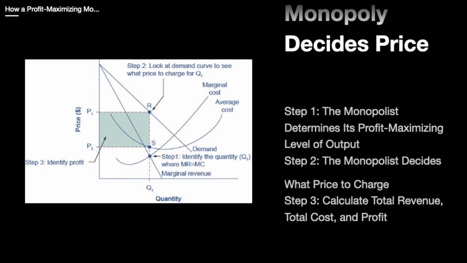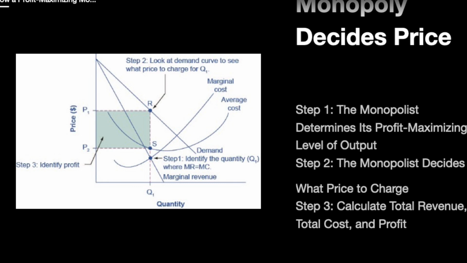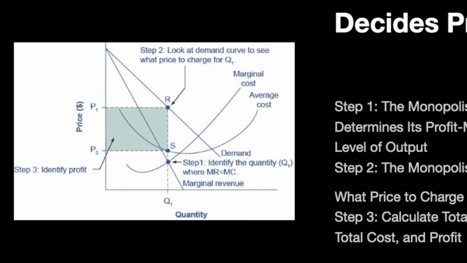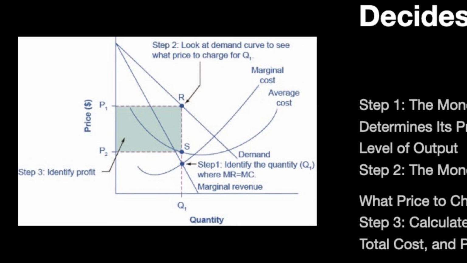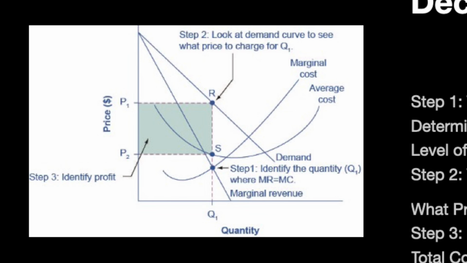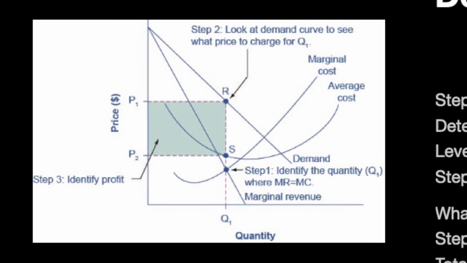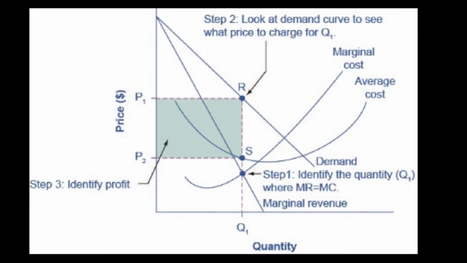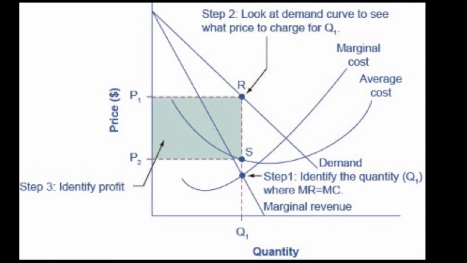How a profit maximizing monopoly decides price. There are 3 steps. First, the monopolist determines the profit maximizing level of output. Second, the monopolist decides what price to charge. Third, it calculates total revenue, total cost, and profit. So, how does a profit maximizing monopoly decide price?